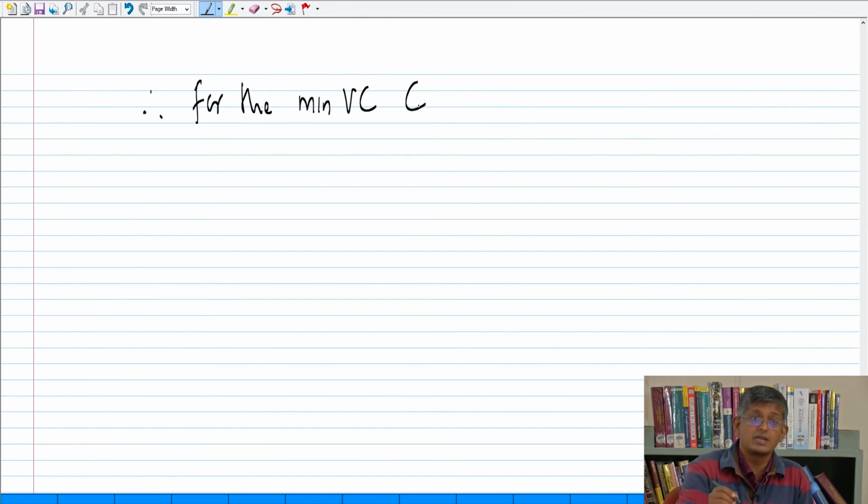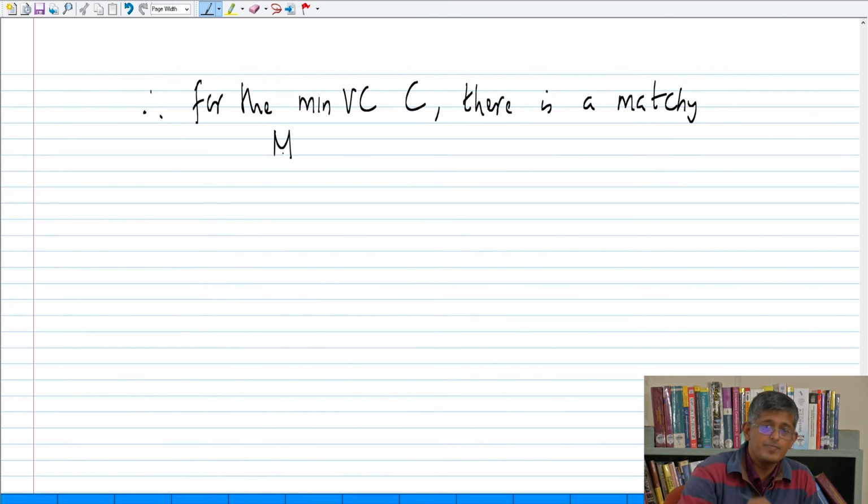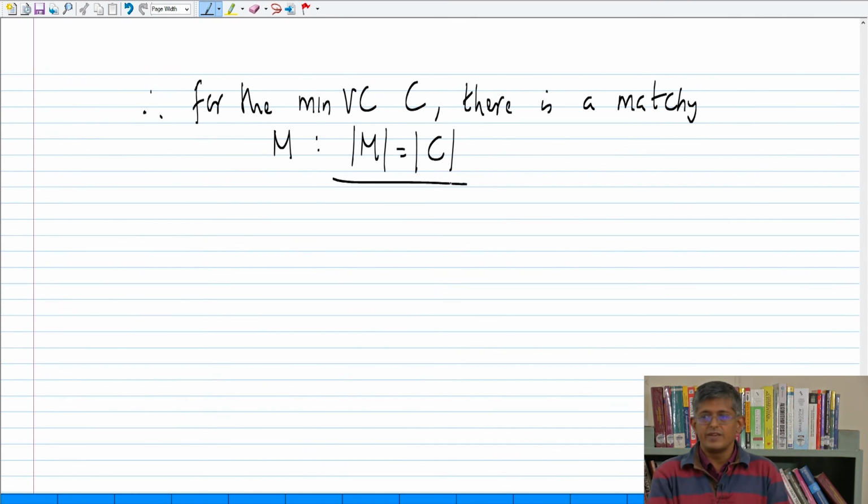For the minimum vertex cover C, there is a matching M such that the number of edges in the matching is equal to the number of vertices in the cover.